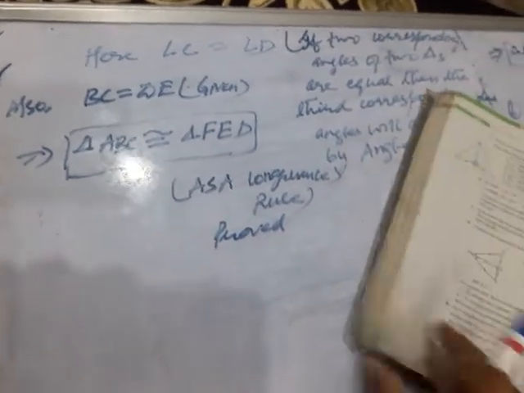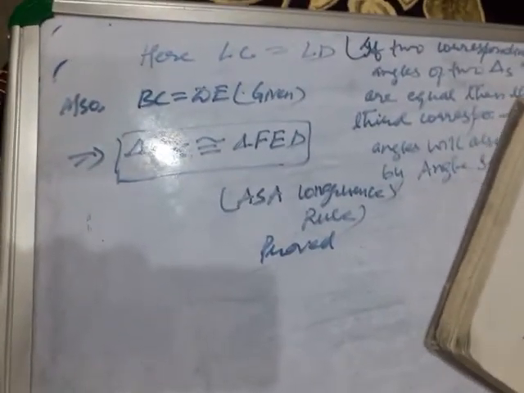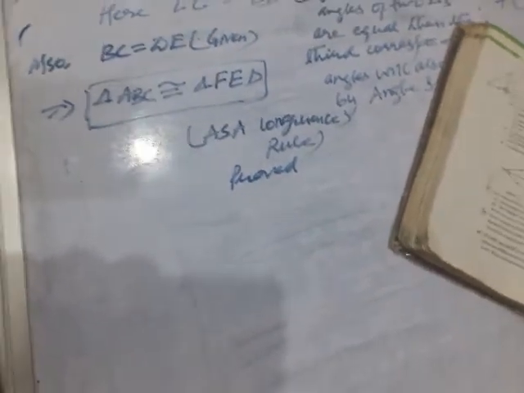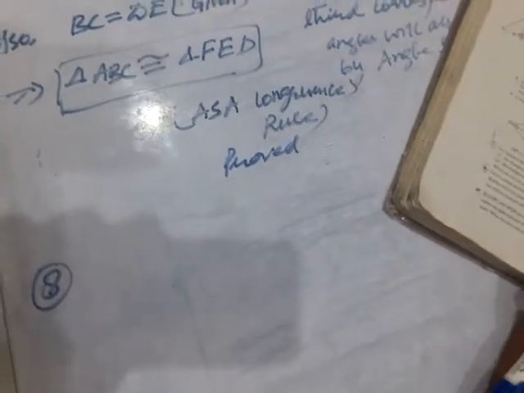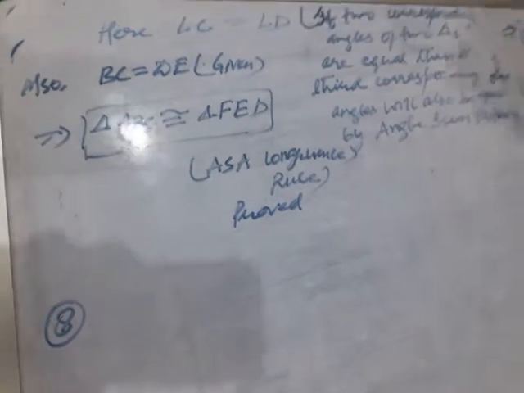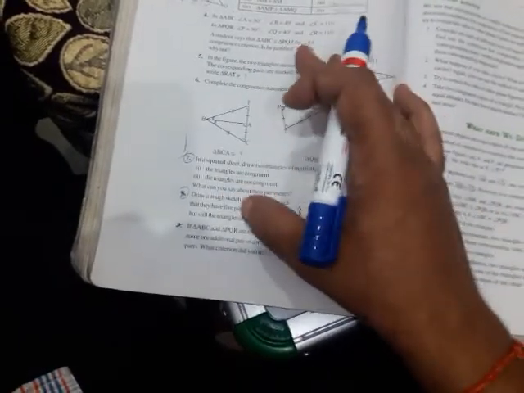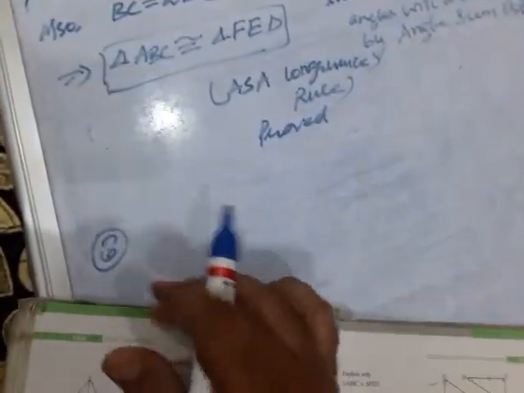Let us see question number 8. Question number 8 is a critical situation where such triangles are not possible actually. What about question number 8? Let us see. Draw a rough sketch of two triangles such that they have five pairs of congruent parts, but still the triangles are not congruent. Actually, this is the question.